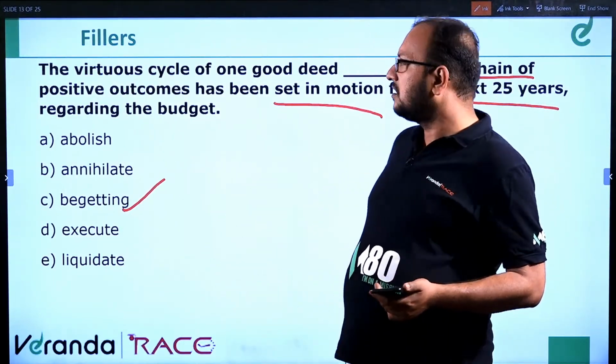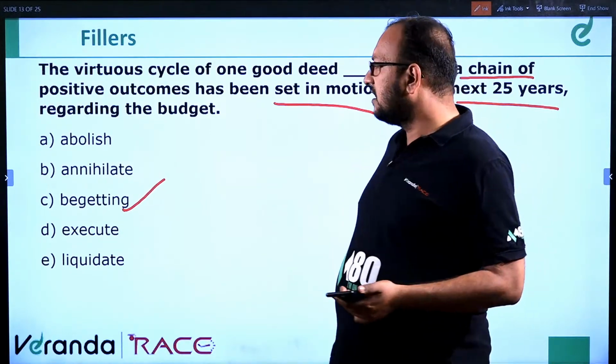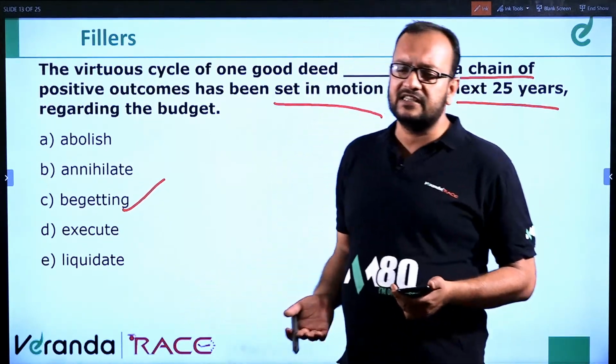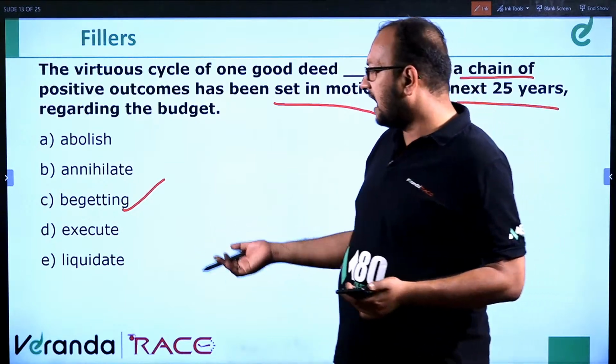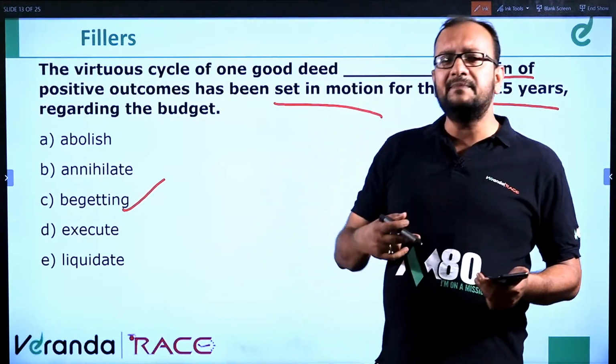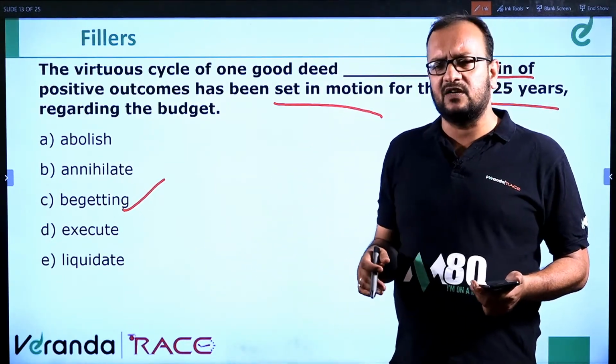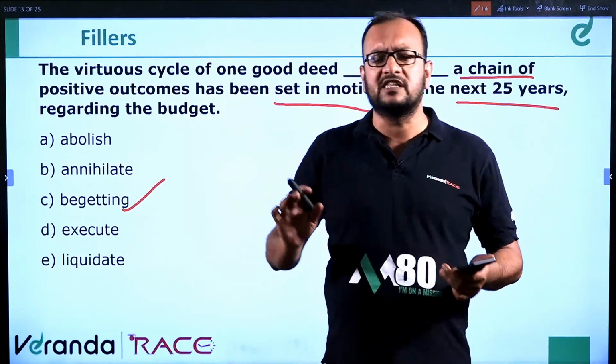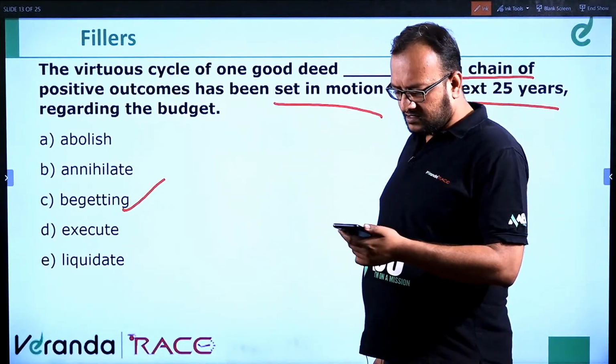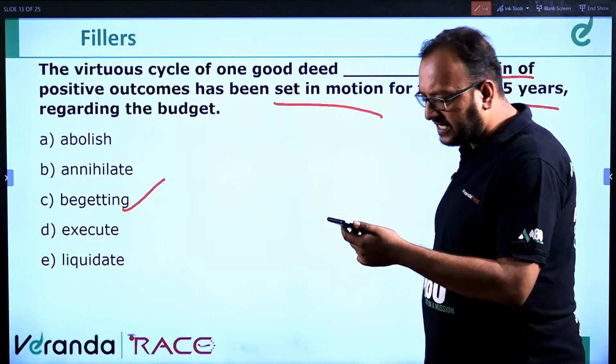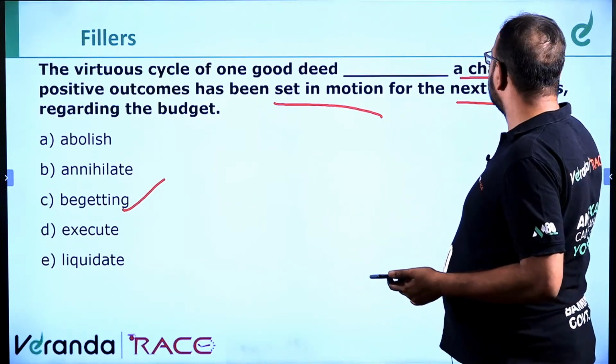Annihilate means to destroy, abolish means to end, execute and liquidate, you understand. Execute means execution, implementation, and liquidate means emptying, vacating kind of thing. Liquidating means closing down kind of thing. Fine. Begetting, correct Vignesh. Smashing Shakti, correct. Beget is the correct answer.